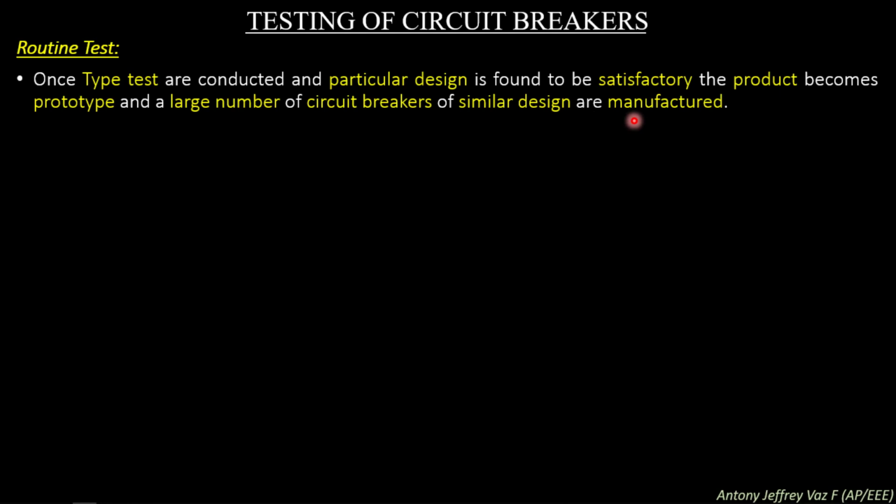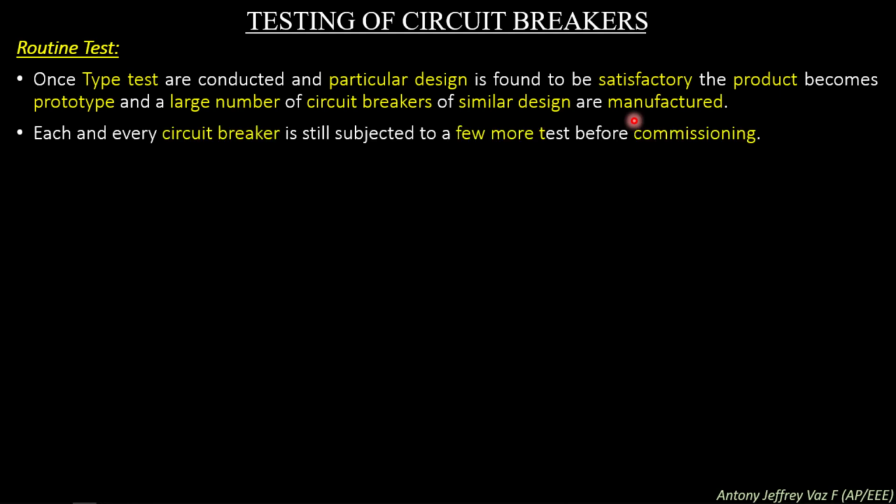Once the type test is over and the circuit breaker is found to be satisfactorily designed, this design is converted into a prototype, and several such circuit breakers are manufactured in large numbers. Each and every circuit breaker is still subjected to a few more tests before commissioning. These tests are called routine tests.